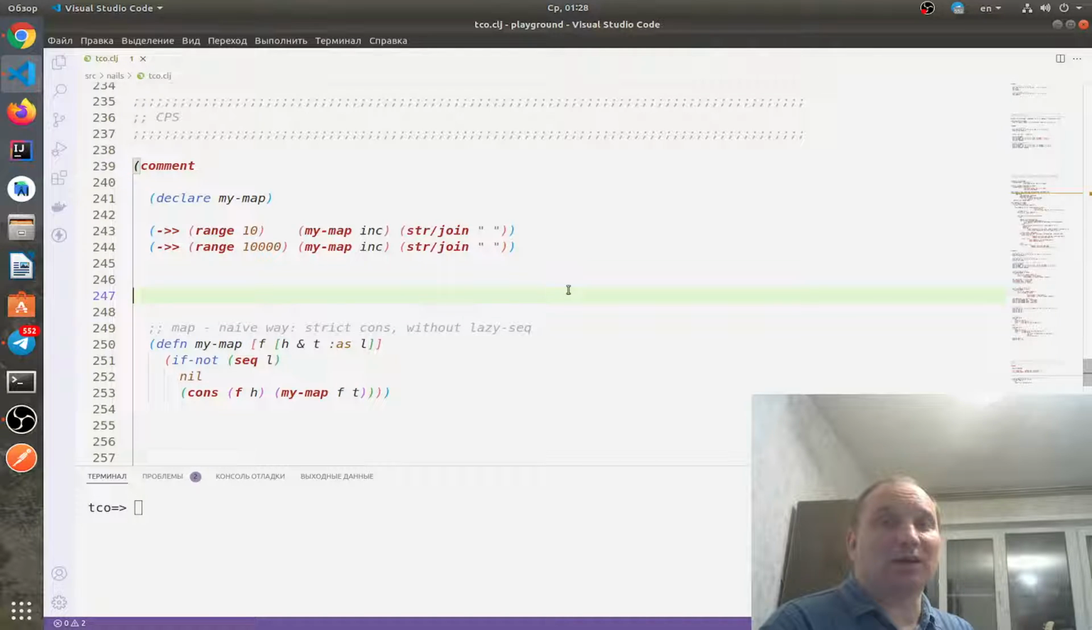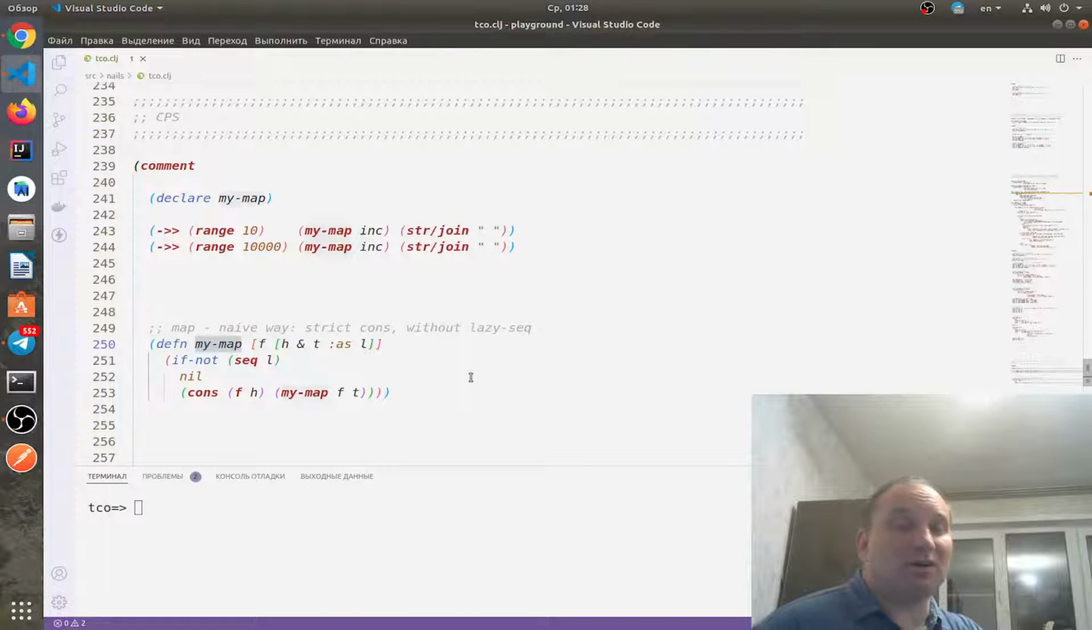And we will analyze them on a very simple example, I mean the implementation of the regular map function on a strict list. So let's look into the code.